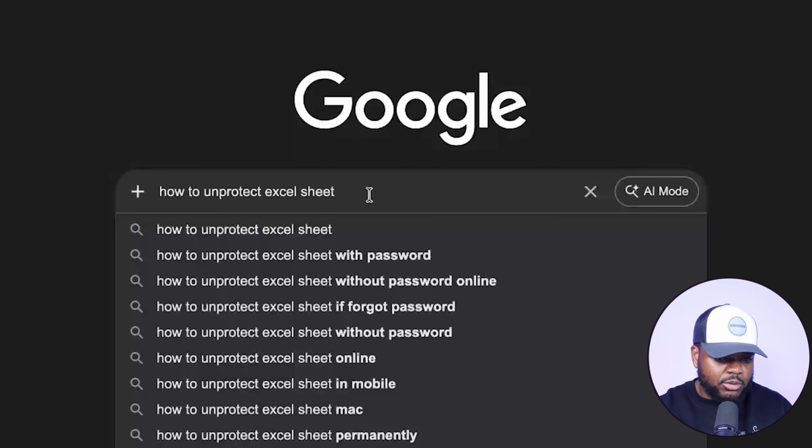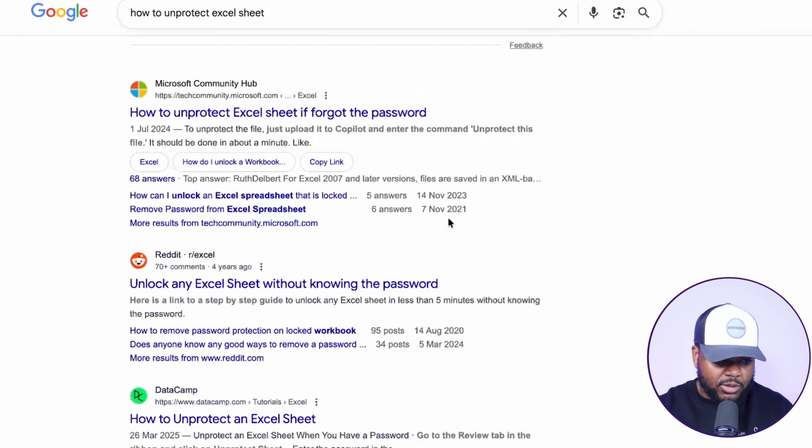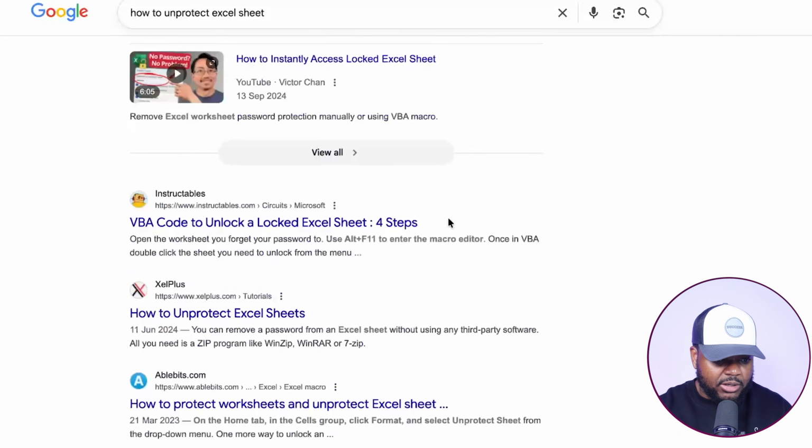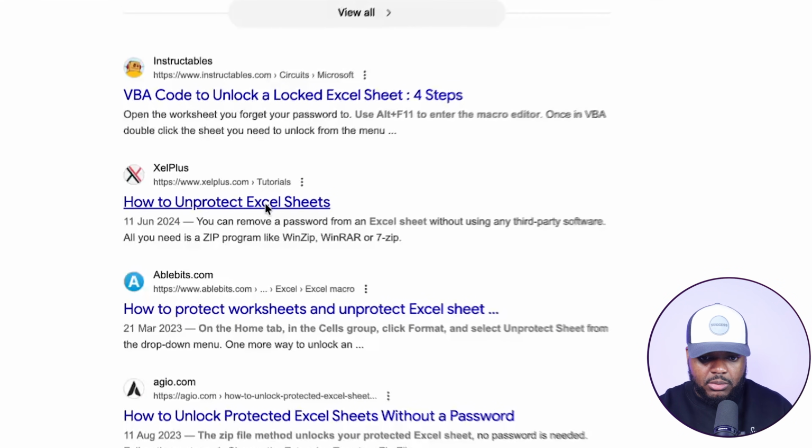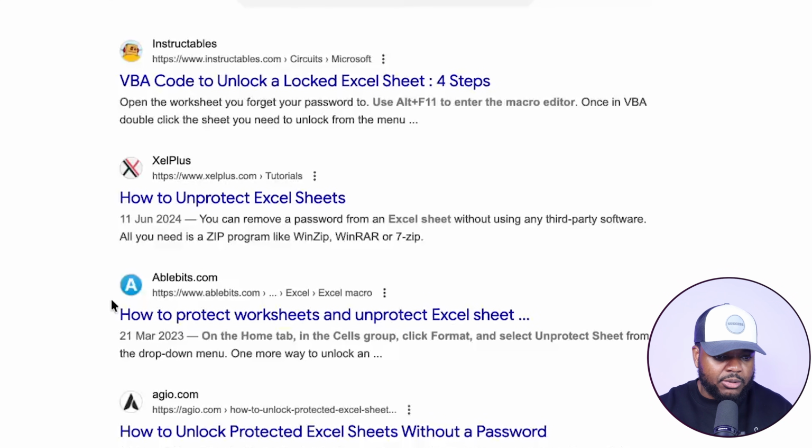So what people will do is go onto Google just like this. And from here, they're going to be presented with all of these different results. But as we can see over here, there are all of these different websites that are posting all of these different blog articles. And there's this article that was published almost 2 years ago now, but it's still ranked on the first page of Google and they're still able to get traffic from it. So if I just click into it.